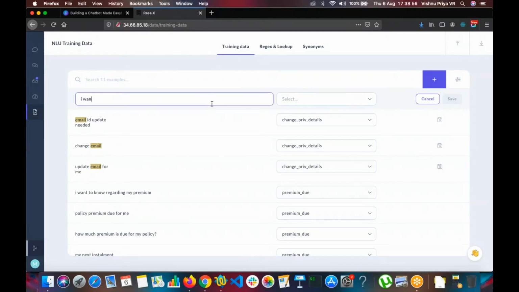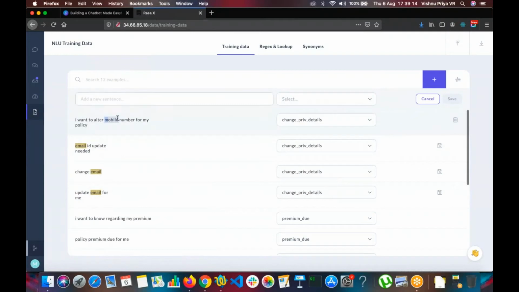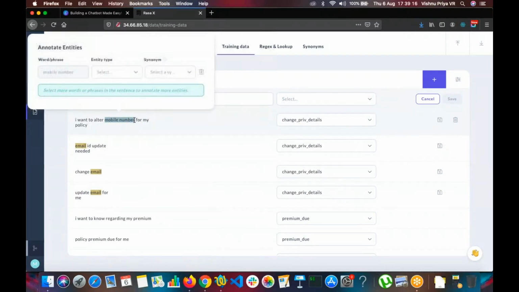Now I want to give some variations for mobile number. So here I'll be selecting mobile number to be my entity.